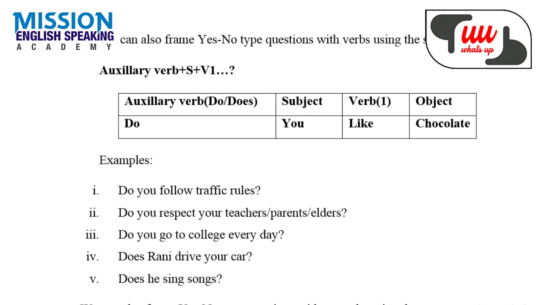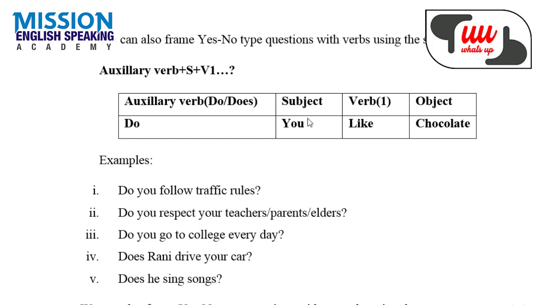The structure of this type of question is auxiliary verb plus subject plus V1, and it is followed by object. Auxiliary verbs are do and does for simple present tense, and they are used as per the subject.